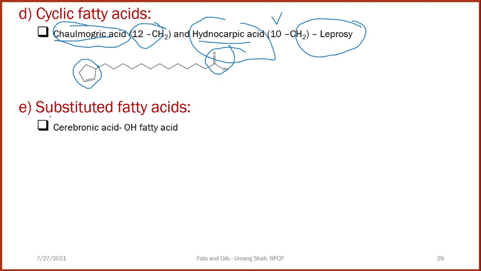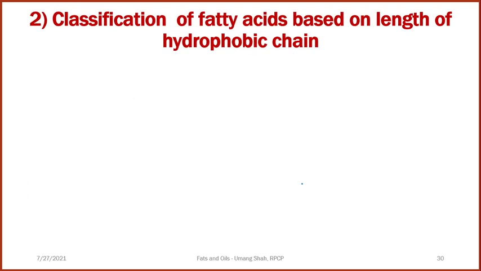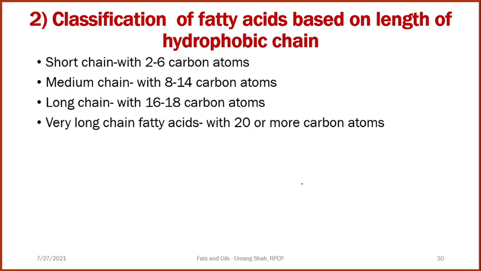And next is substituted fatty acids. An example is ricinoleic acid, where a hydroxy group is present as a substituent. So this is a substituted fatty acid where a hydroxy group is substituted on one of the carbons. Next is the classification of fatty acids based on the length of the hydrophobic chain.